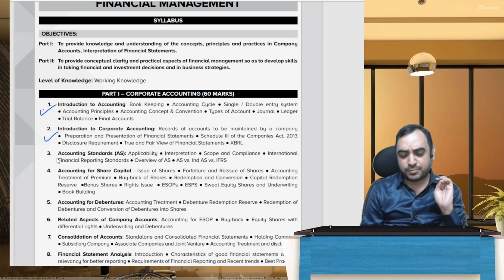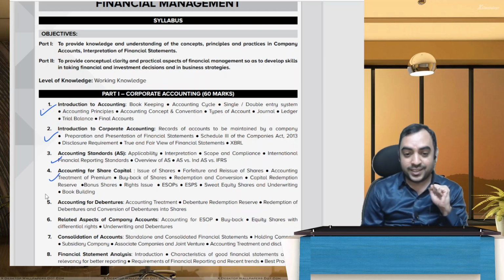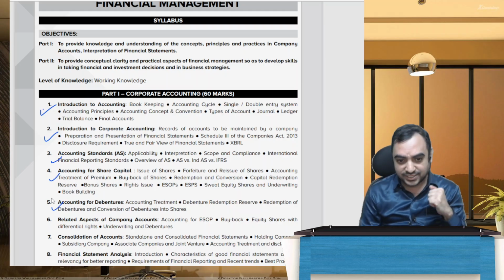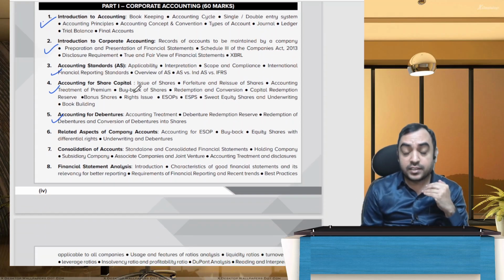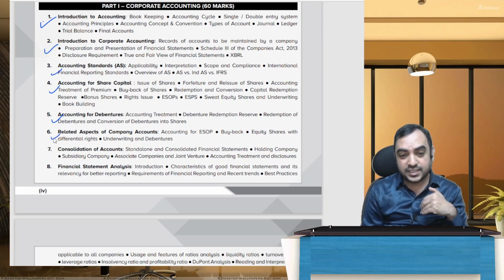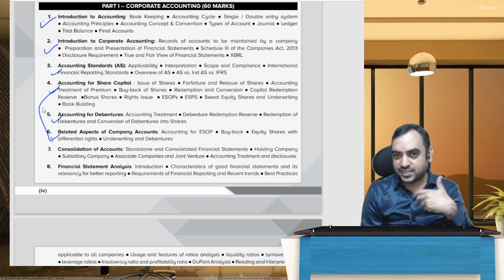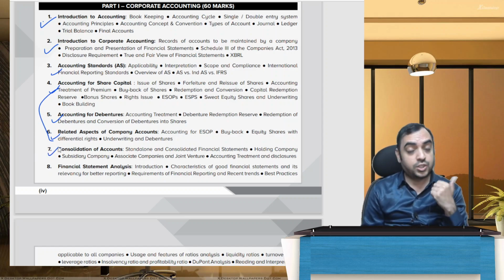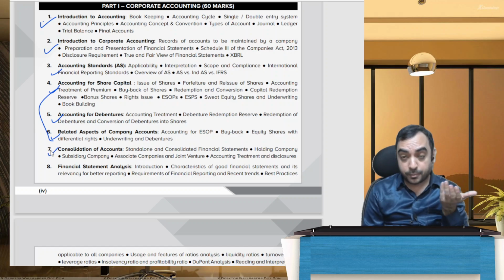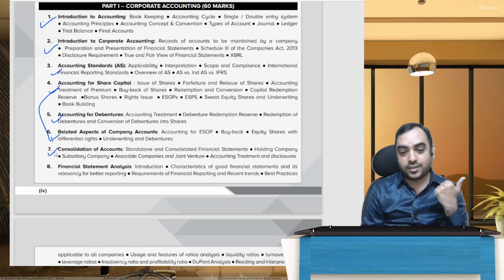These two are theories primarily. Accounting standards, a summary of accounting standards. Accounting for share capital, you have quite a few numericals. Accounting for debentures, yes, you have numericals as well. Related aspects of company accounts, yes, this is common between share capital and this. There are quite a few common areas. Consolidation is a purely practical chapter.